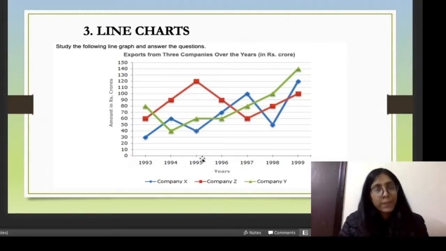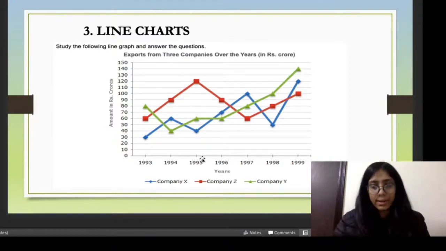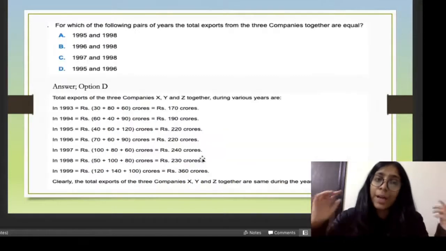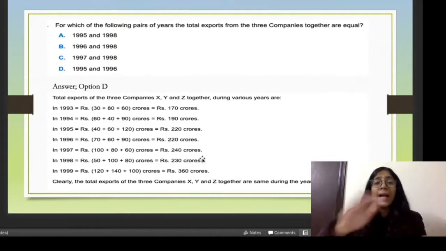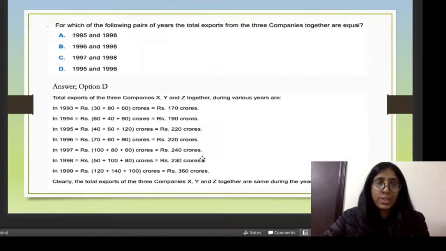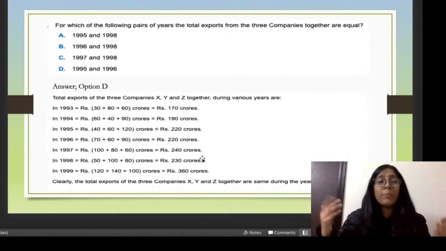The third type of graphical data interpretation question is line charts. It's just the line which is formed, as you can see on the screen, right? Again, you don't have to apply outside knowledge. Whatever is given in the question, you just have to use that. For example, this question has further 2-3 questions, maybe 5.